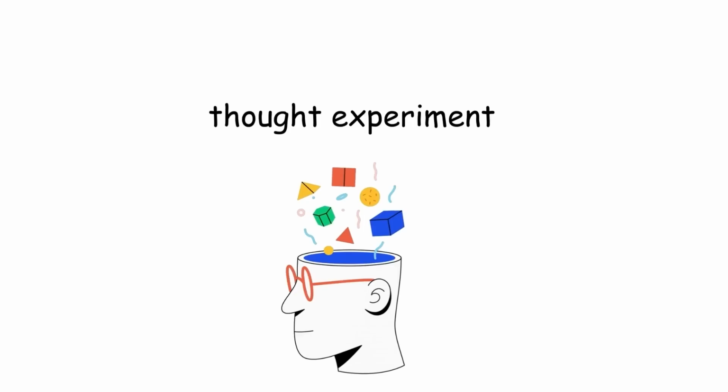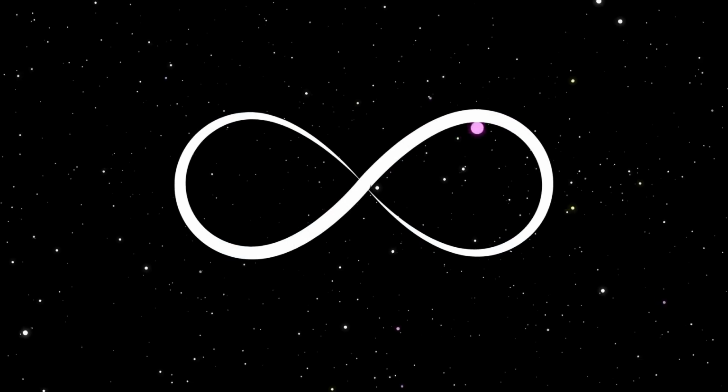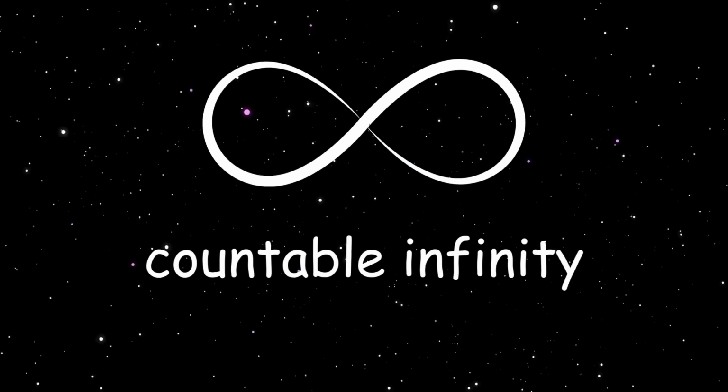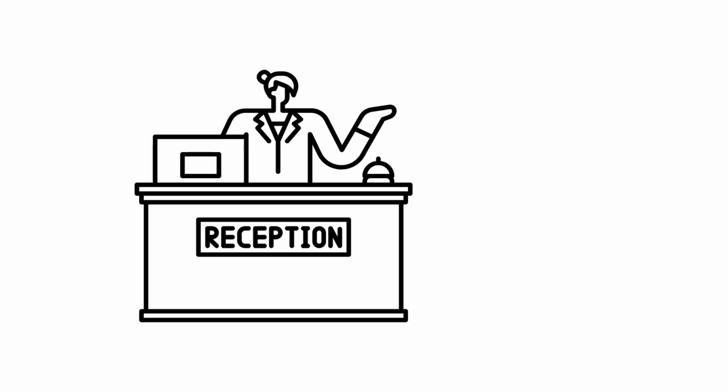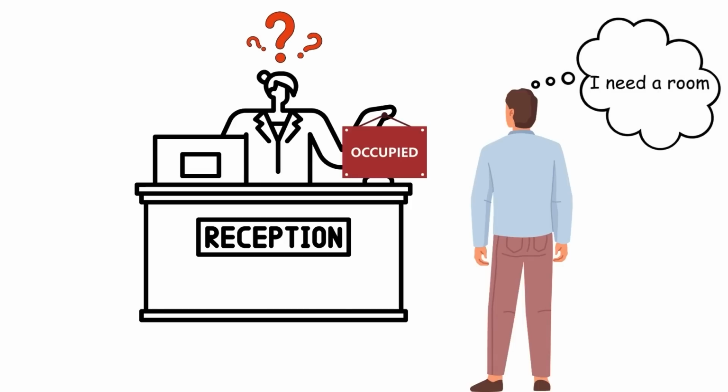Hilbert's Hotel is a thought experiment proposed by German mathematician David Hilbert in 1925. It involves a hotel with an infinite sequence of rooms, 1, 2, 3, and so on to infinity. This is called countable infinity, since each room can be associated with a counting number. The hotel starts out fully occupied. However, a new person shows up and wants a room. Surprisingly, you can accommodate the new guest without removing any current guests.